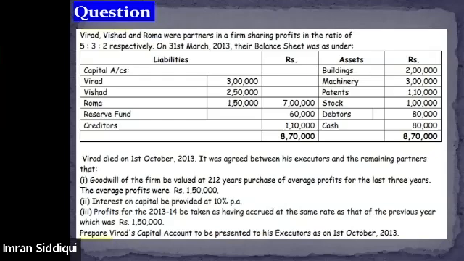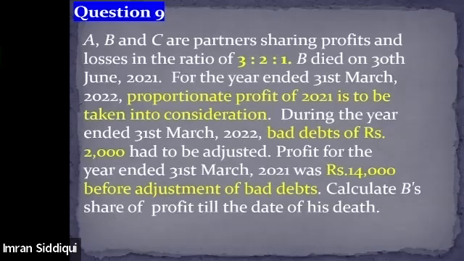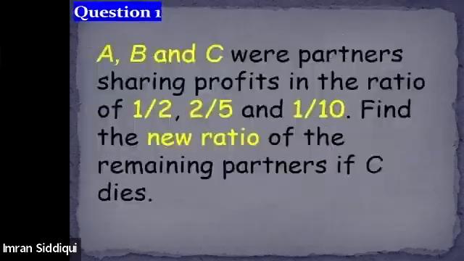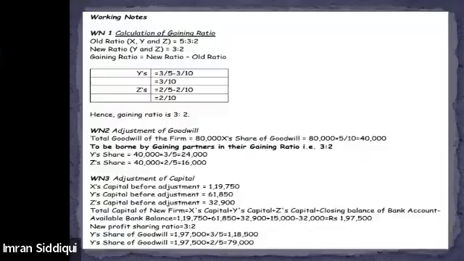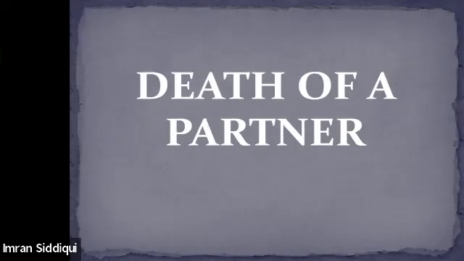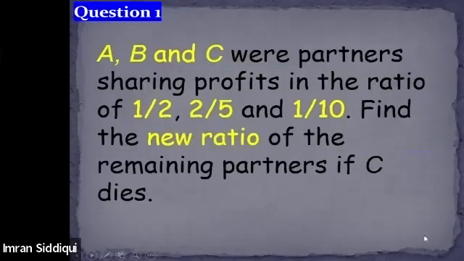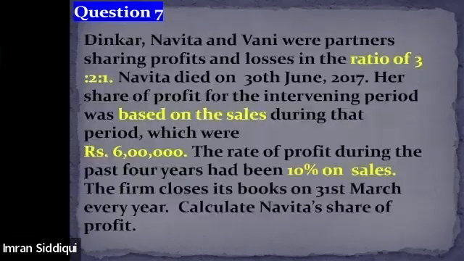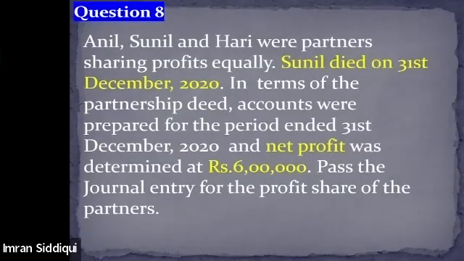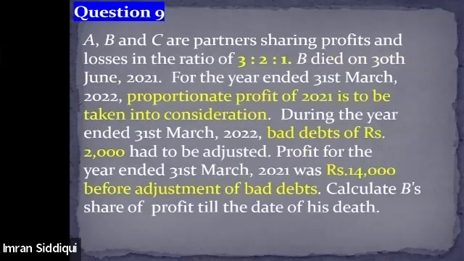All right, so we'll start our discussion with this question. As you already know, we are covering the death of a partner. We started this topic a couple of lectures ago, wherein we covered the question based on the calculation of the new profit sharing ratio, and then we also did the question based on the gaining and sacrificing ratio. And we did question numbers 8, 9, 10 in the previous class.